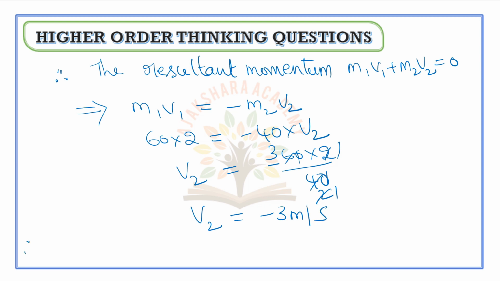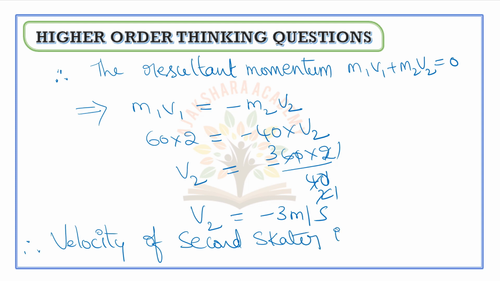Therefore, velocity of the second skater is 3 meters per second, but in the opposite direction to the first skater. Here v2 we are getting with a negative sign, minus 3 meters per second.